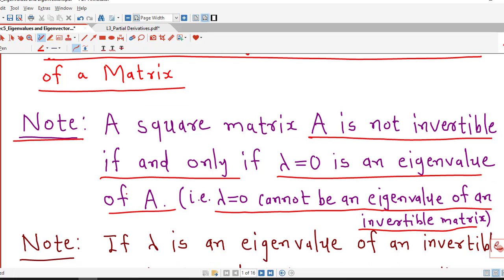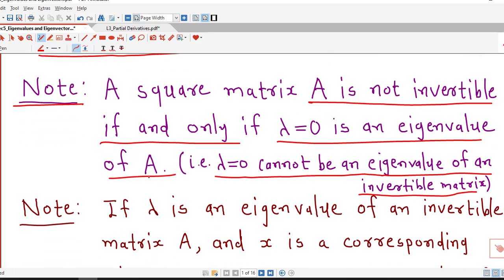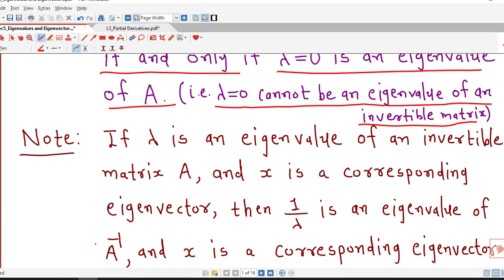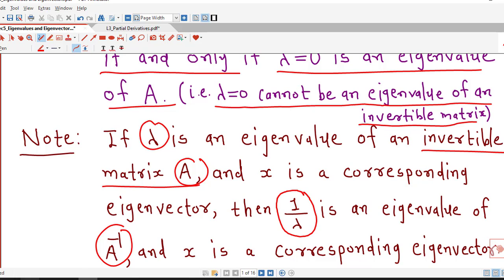So if we know the eigenvalue of an invertible matrix, suppose lambda is an eigenvalue of an invertible matrix capital A, then the eigenvalue of the inverse of this matrix, A inverse, is nothing but 1 over lambda, because if the matrix is invertible, then lambda is never 0, so we can define 1 upon lambda.